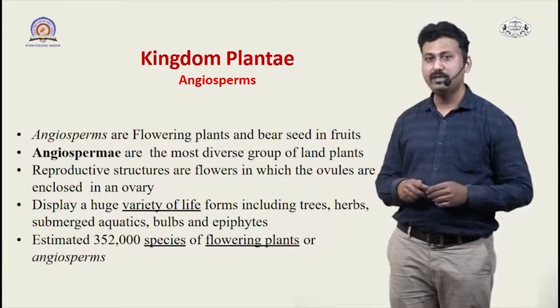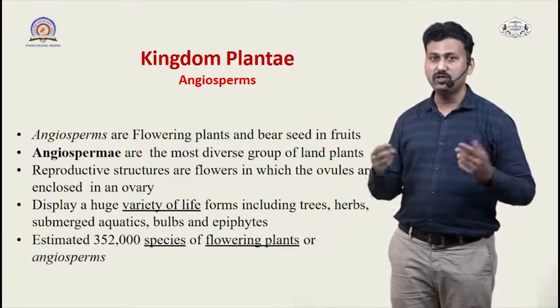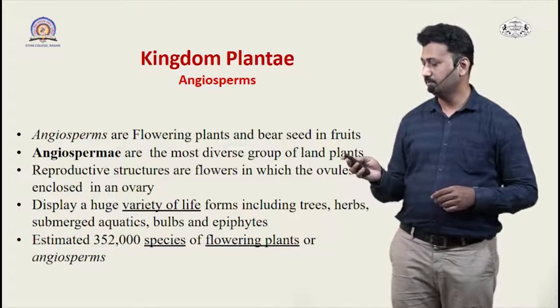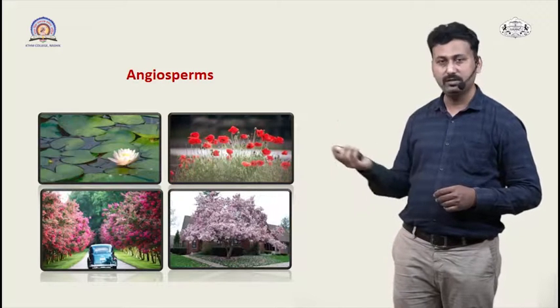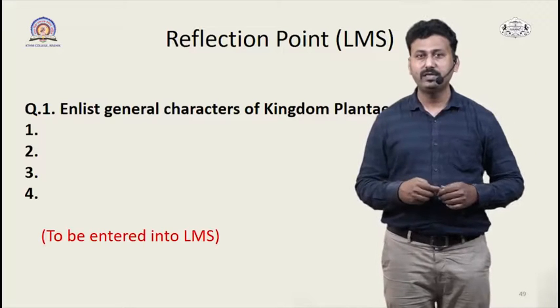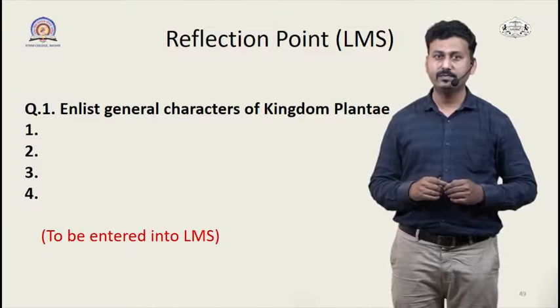There are an estimated 352,000 species of flowering plants or angiosperms documented to date. In this picture, you can see different angiosperms or flowering plants. With this we conclude this last part of the kingdom Plantae.